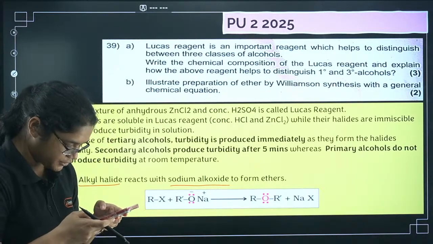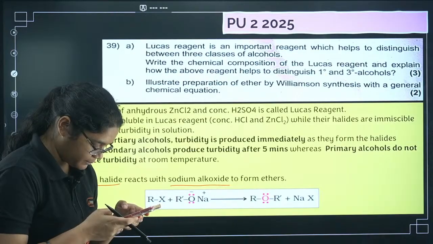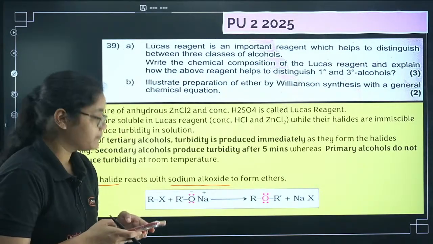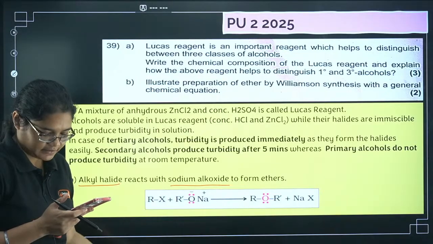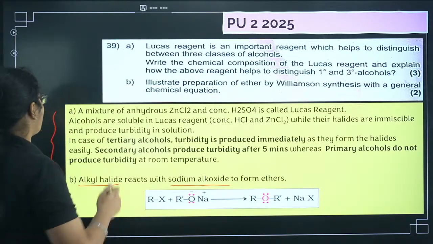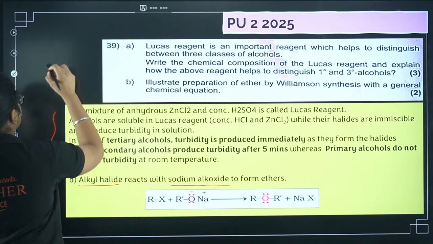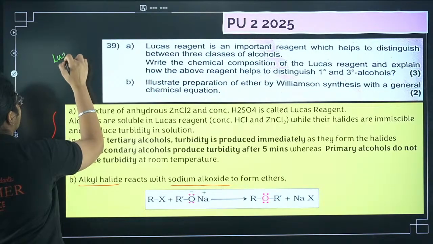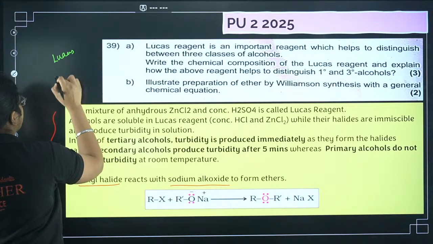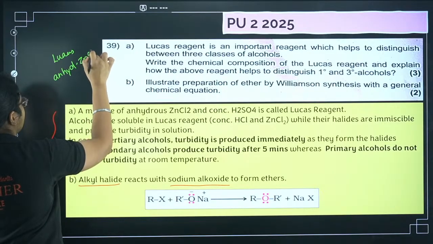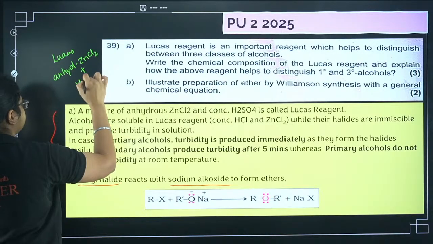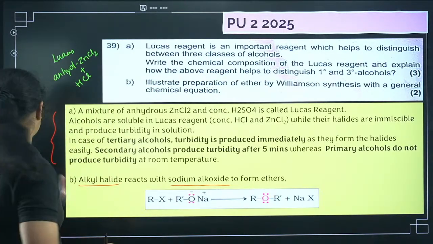Okay, Rahish, which question do you want me to repeat? Okay, so the first question, if you want, I'll explain once again. I have already explained this in the previous question. Okay, so we have anhydrous ZnCl2. Okay, what is Lucas reagent? Lucas reagent is anhydrous ZnCl2 plus HCl.